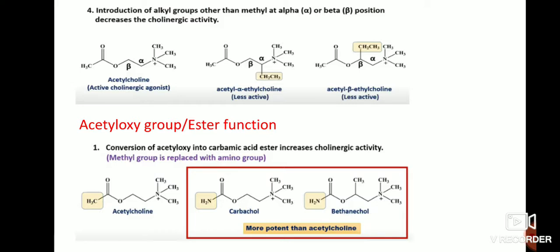This acetyl group is replaced by carbamic acid, that means an NH2 group, so it will produce increased cholinergic activity. Acetylcholine has only one CH3 group, but carbachol and bethanechol have NH2 in place of CH3. So they are more active than acetylcholine.